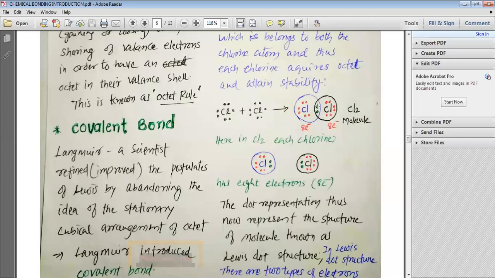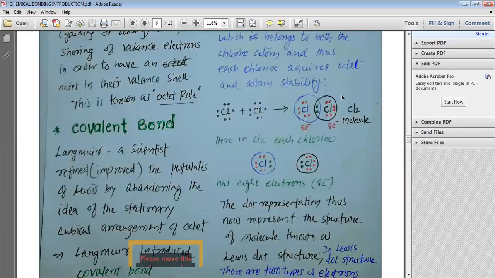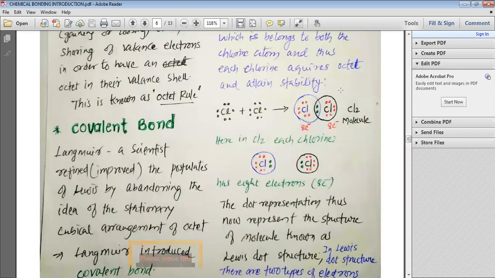These 2 electrons, which are represented by green dots, are with the chlorine on the left side and with the chlorine on the right side. It means you can see that this chlorine now has 8 electrons, including these 2 electrons. In the same way, you can understand this chlorine, which also possesses 8 electrons now. So this chlorine has 8 electrons, the other chlorine has 8 electrons, and they make the chlorine molecule.